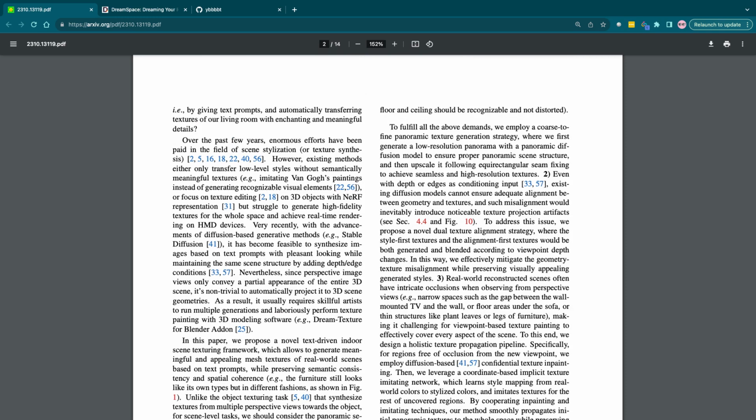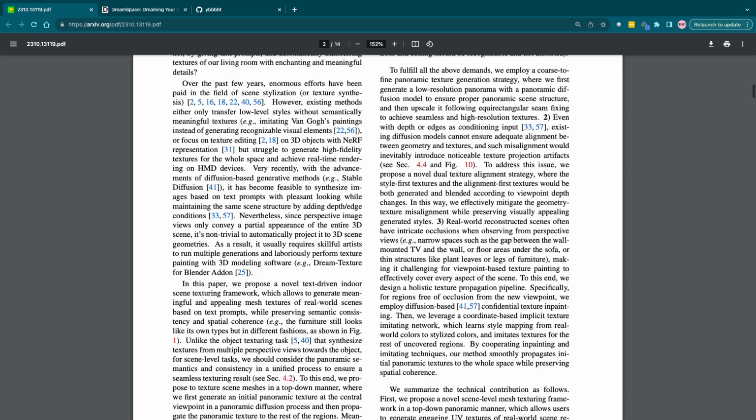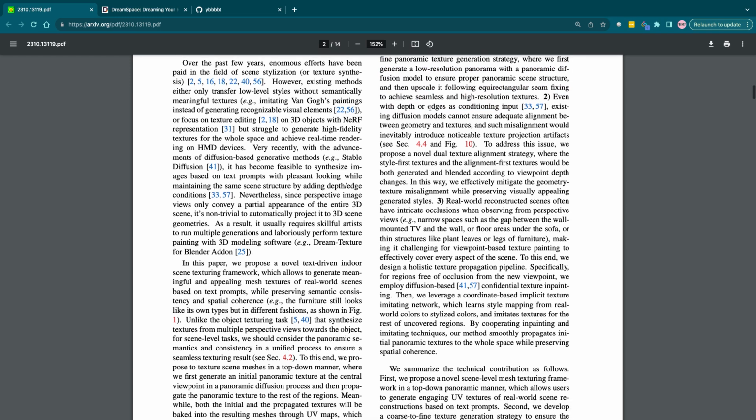To fulfill all of the above demands, we employ a coarse-to-fine panoramic texture generation strategy, where we first generate a low-resolution panorama with a panoramic diffusion model to ensure proper panoramic scene structure, and then upscale it following equirectangular seam fixing to achieve seamless and high-resolution textures.